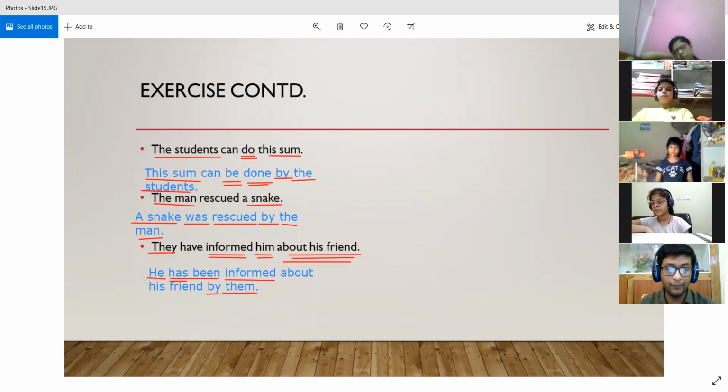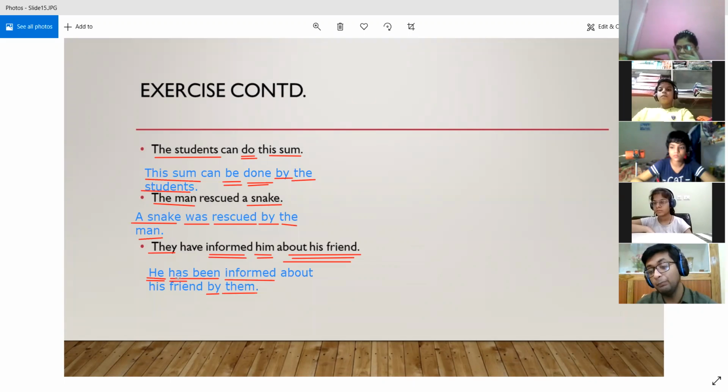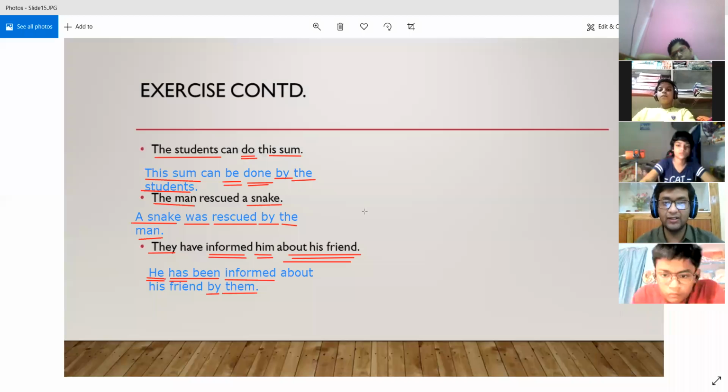Because we are talking about a subject that is singular. It is he. If instead here it would have been you or they or anything like that, then we would have used have been, because then the subject would have been plural. But since the subject is a singular subject he, that is why we are using has been. All right. This completes our small exercise on this topic.